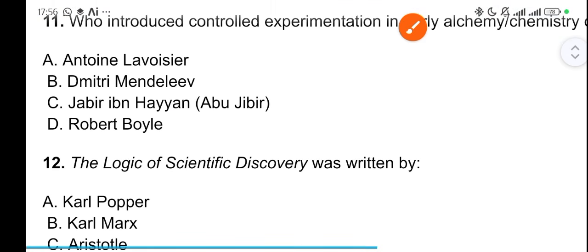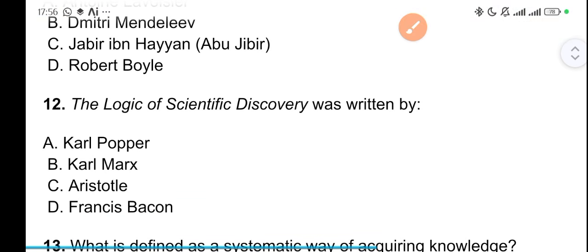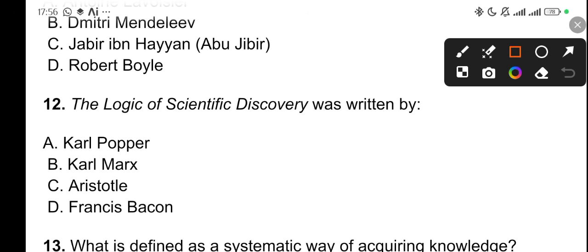Okay. The Logic of Scientific Discovery was written by Karl Popper. So Karl Popper was the one that wrote this one. Okay, that is option A.